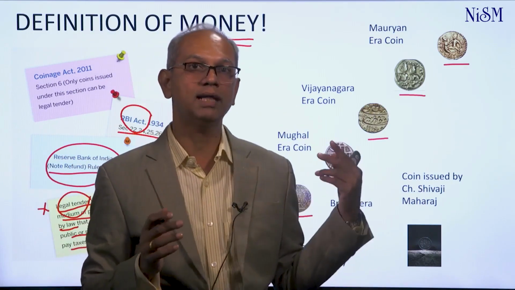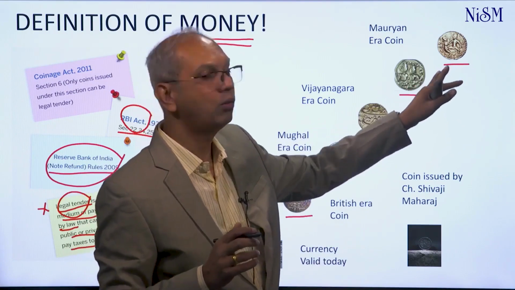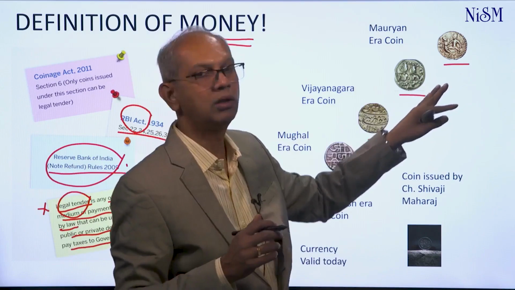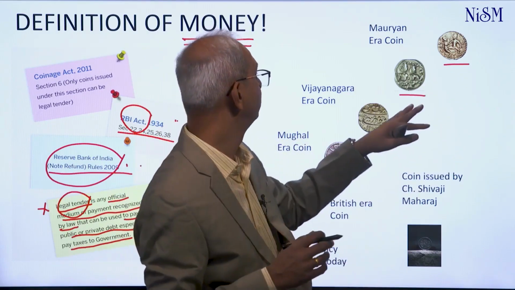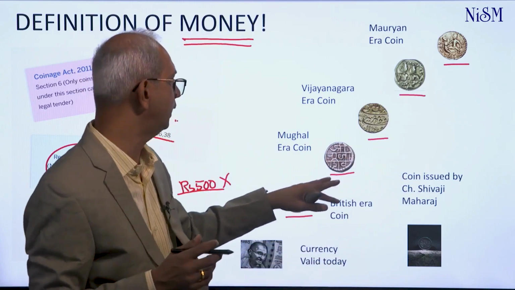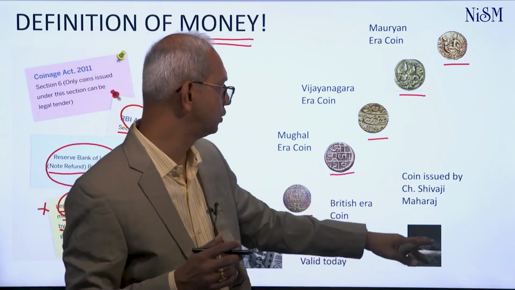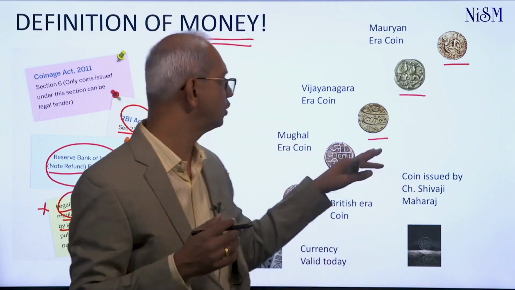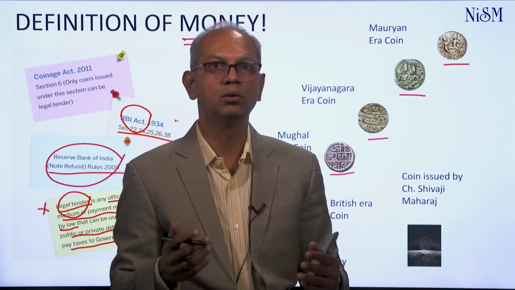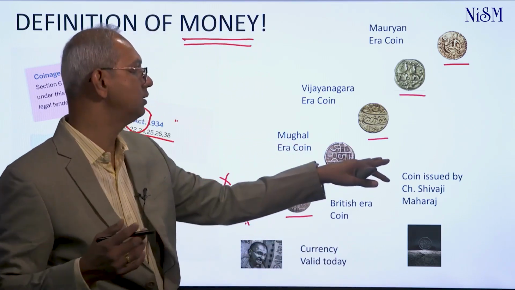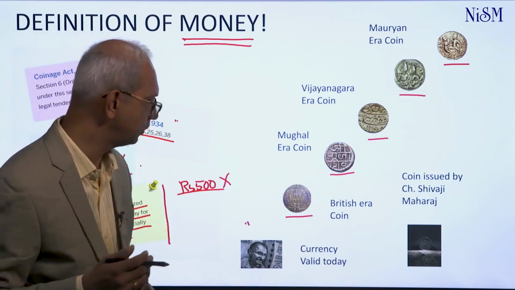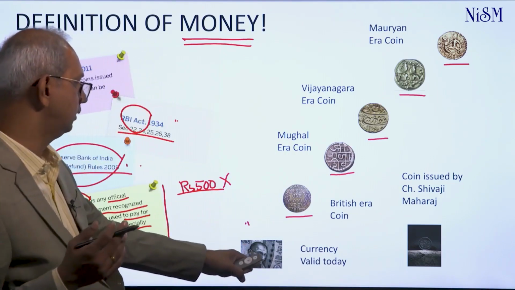But during those times, the first Mauryan coin, maybe 1500 years ago or 1200 years ago, was issued during the Mauryan Empire period, and then Vijayanagara. Similarly, 500 years ago the Mughals issued certain coins, and obviously the coin issued by Chhatrapati Shivaji Maharaj was also legal tender during his reign, right? It was issued under his seal. So whoever is the monetary authority and whoever is issuing that coin, during those times that will be defined as money, right?